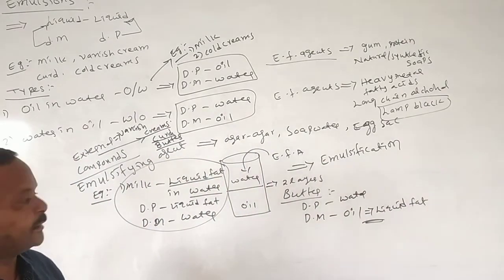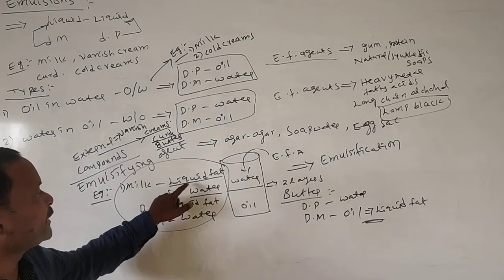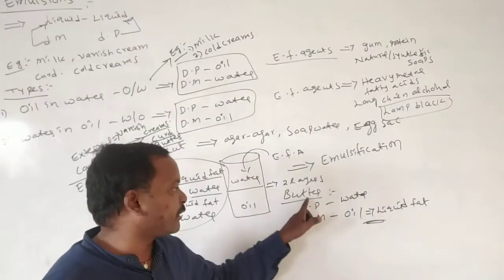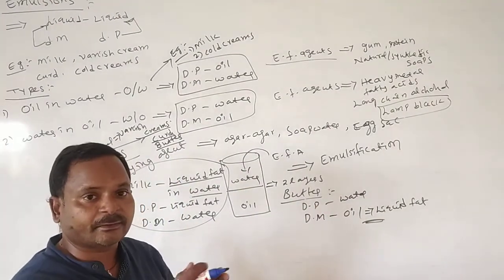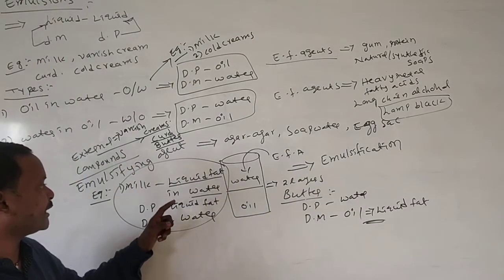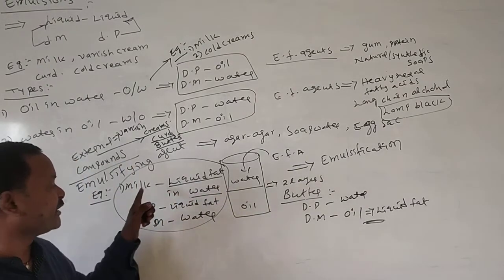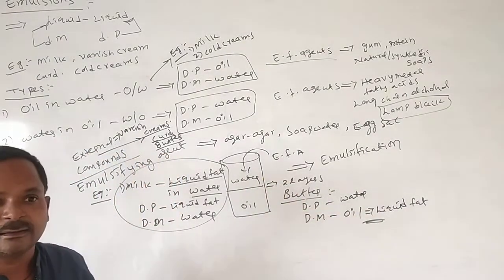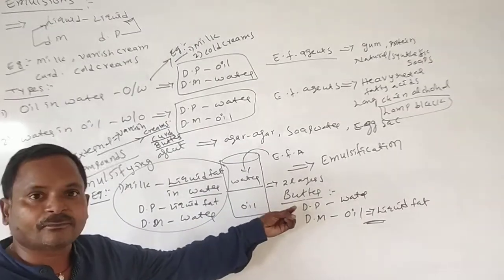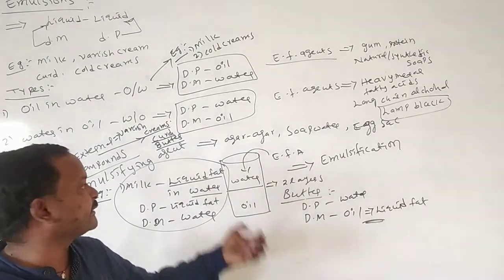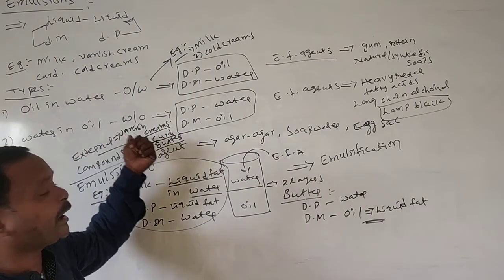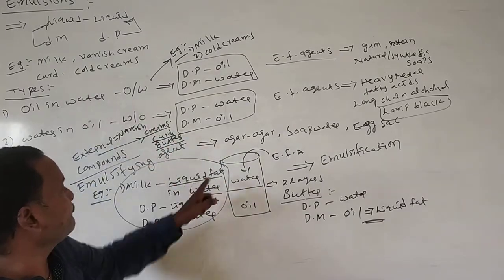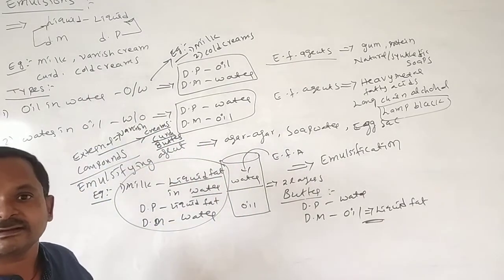This is the difference between butter and milk. Liquid fat in water we call as milk. Water in liquid fat we call as butter. What is the example for water in oil emulsion? It is butter. Oil in water emulsion is the milk.